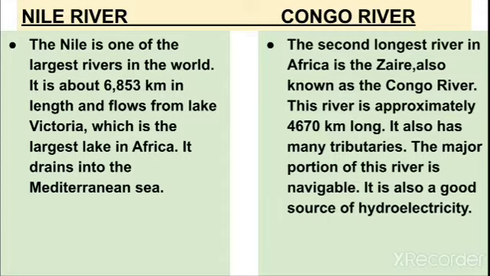In the Congo River you will write, the second largest river in Africa is the Zaire, also known as the Congo River. This river is approximately 4,670 km long. It also has many tributaries. The major portion of this river is navigable. It is also a good source of hydroelectricity.